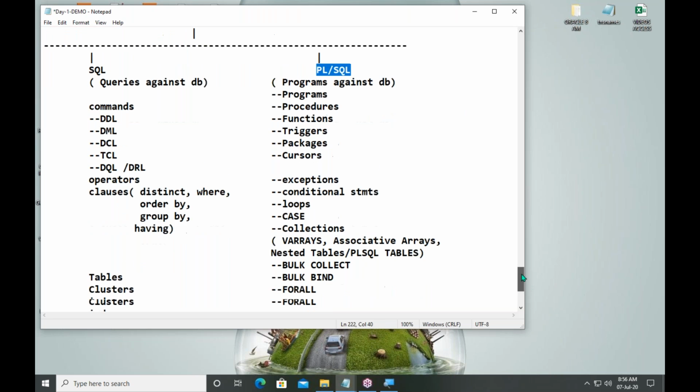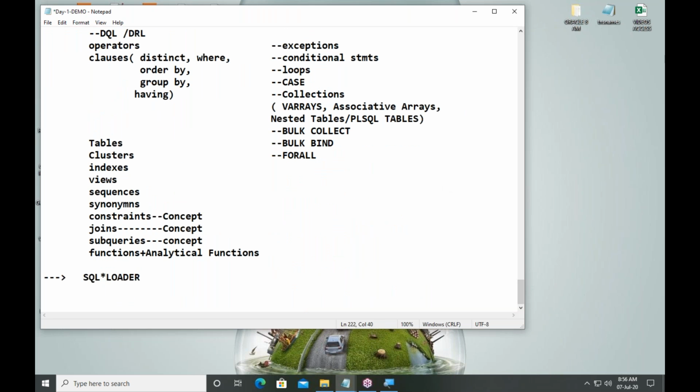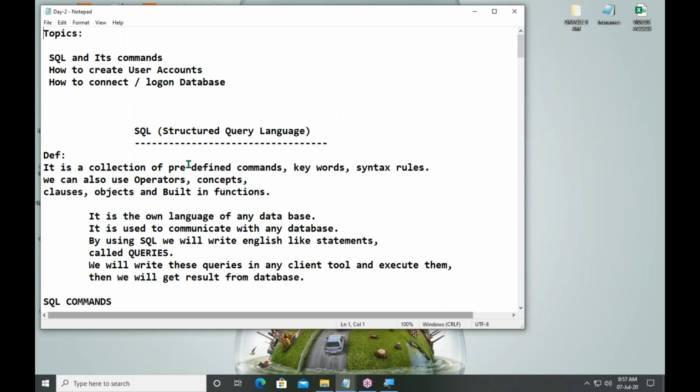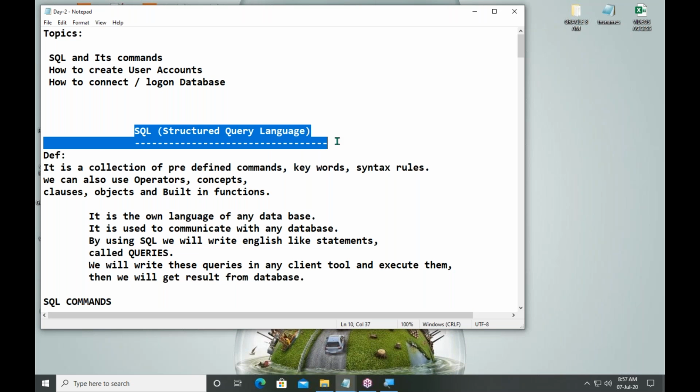Yesterday, I sent the course content document to all of you, so verify the document for the complete details of the course content. This is about the versions of Oracle. And tomorrow we will discuss what is SQL and what is SQL Plus, and how to create user accounts.